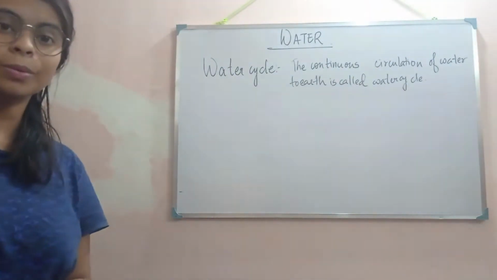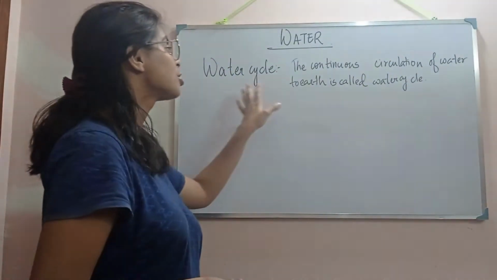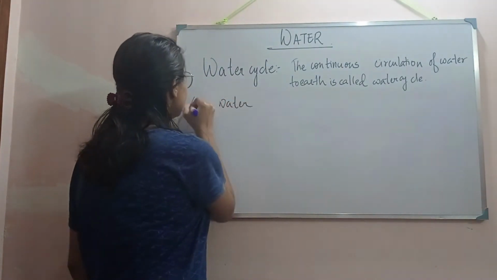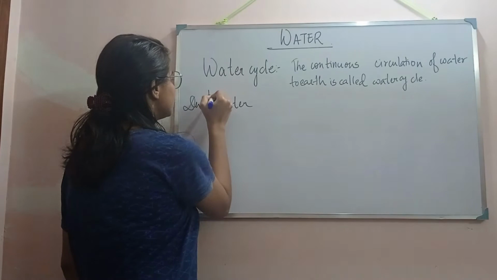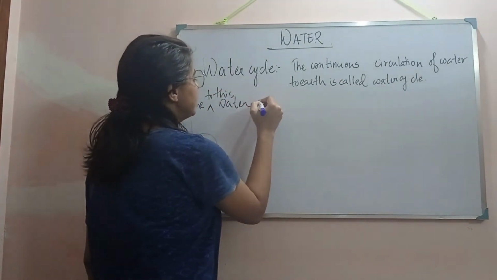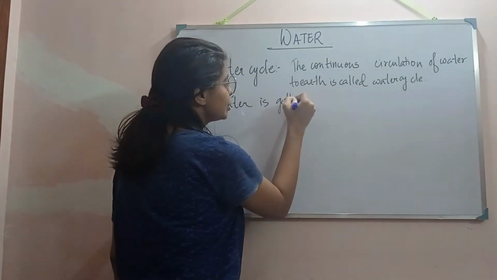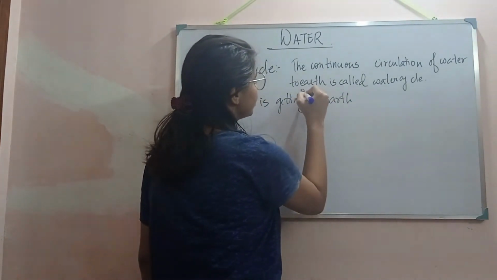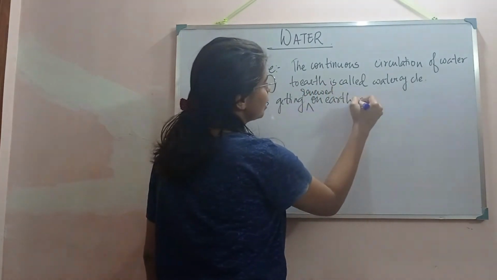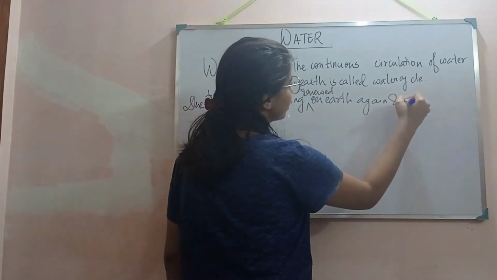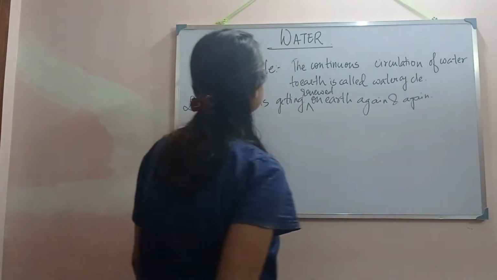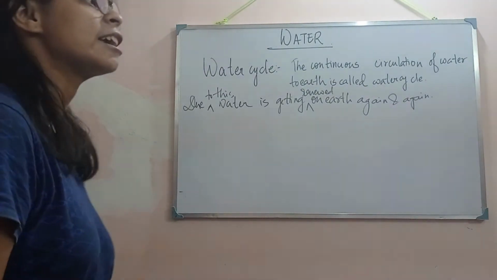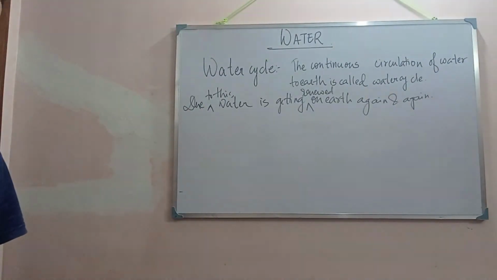Due to this water cycle process, the water is getting renewed on earth again and again.